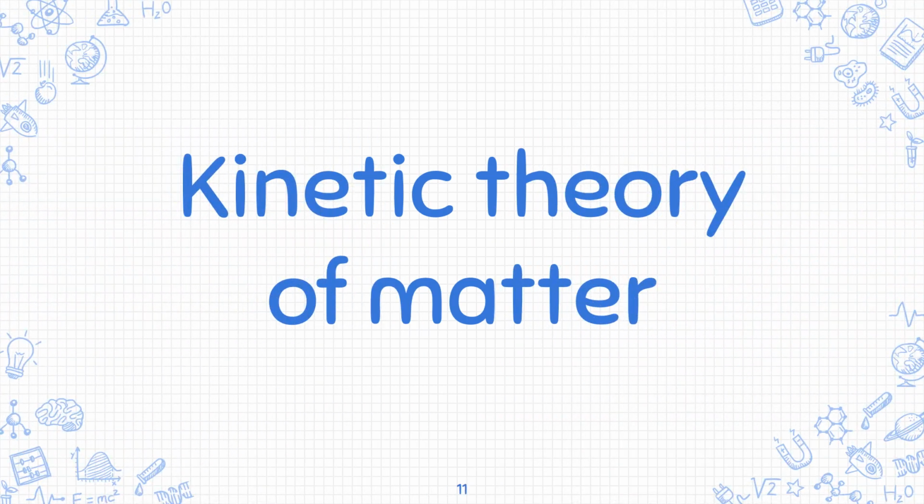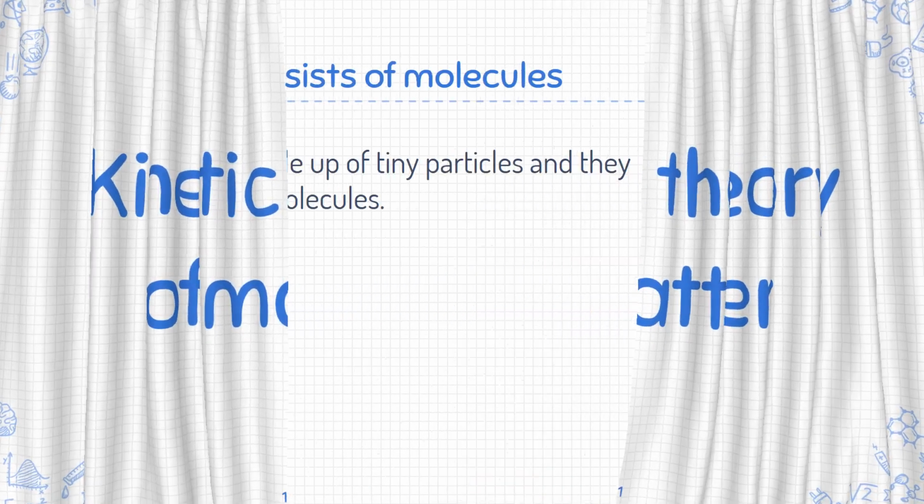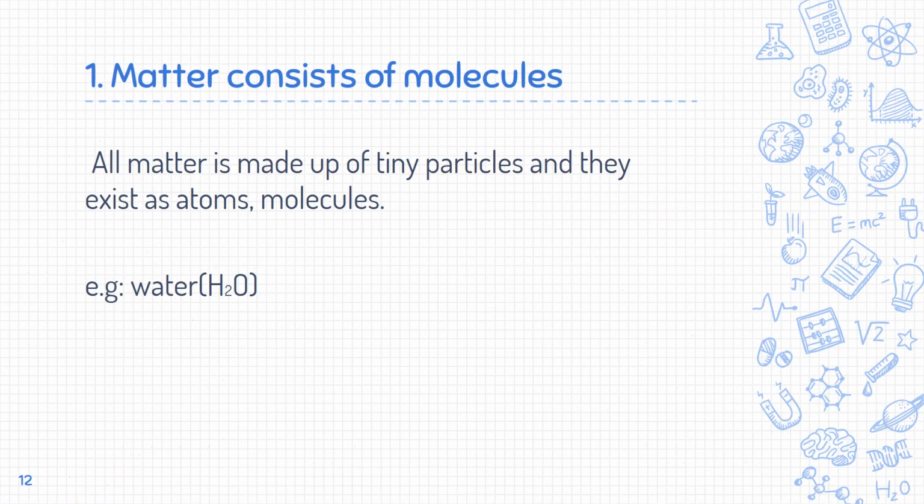Kinetic theory of matter is used to explain the properties of matter. This theory is based upon nearly 5 assumptions. Let us discuss. First one is, matter consists of molecules.